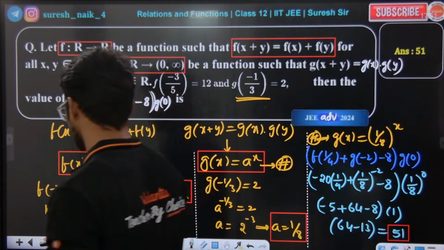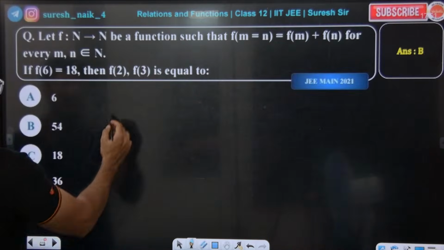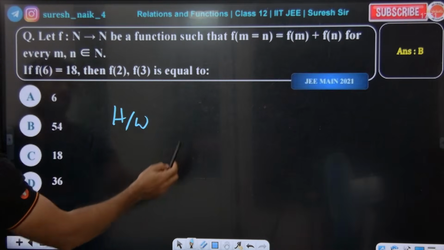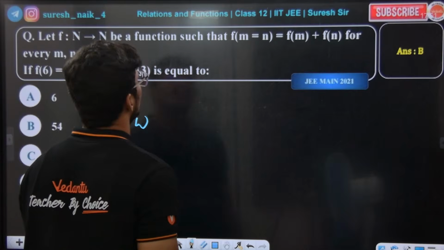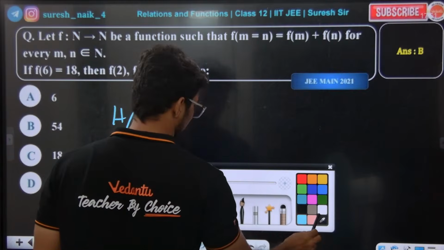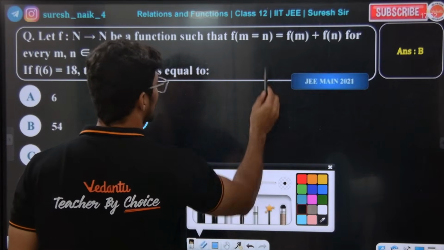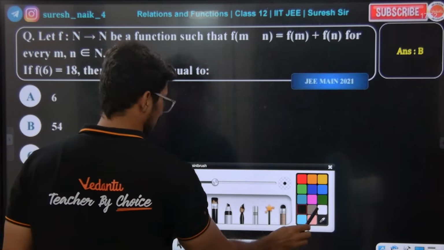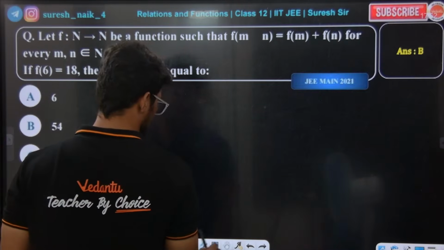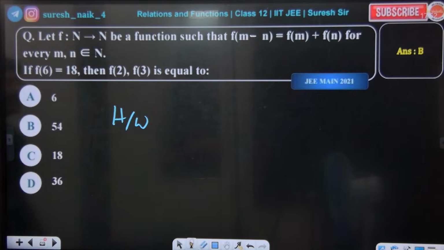Okay, next question. Take this as homework, it is simple only. F of m minus n equal to... this minus n. F of m minus n is equal to f of m plus f of n. Right? So try that, you will get the answer.